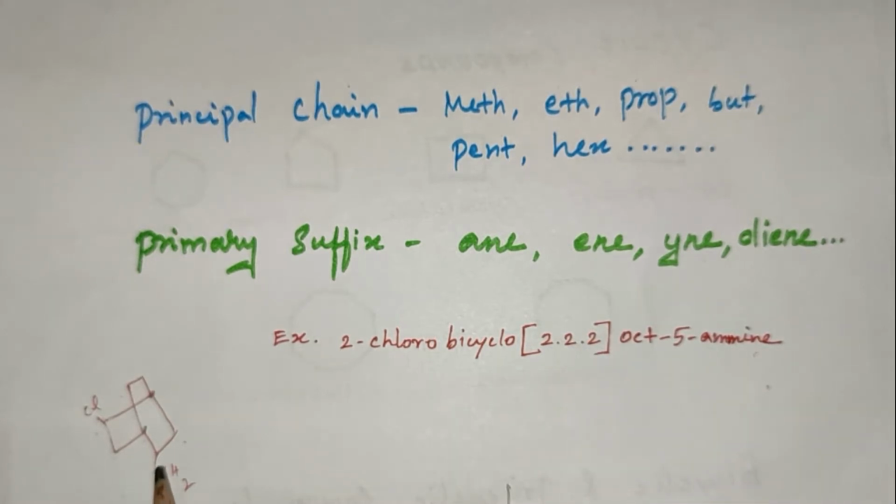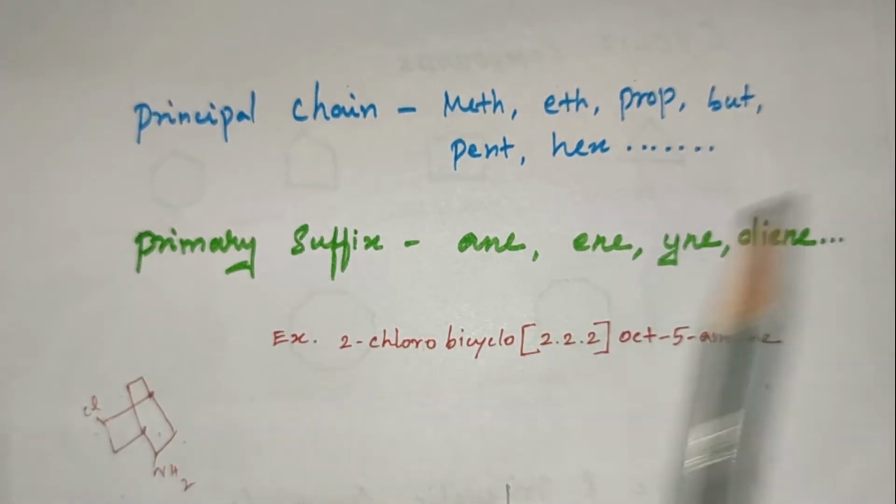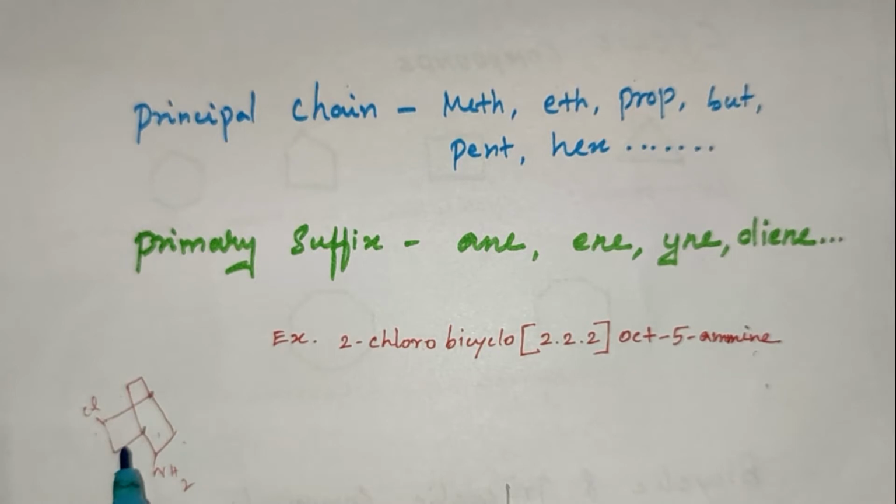The structure of the compound is a bicyclo compound. First of all, we see where the bridge is present. The bridge is the one between the two cyclic compounds. The numbering used to assign substituents or functional groups begins from the bridgehead position, proceeds along the longest arm to the bridgehead, and continues along the next longest arm.